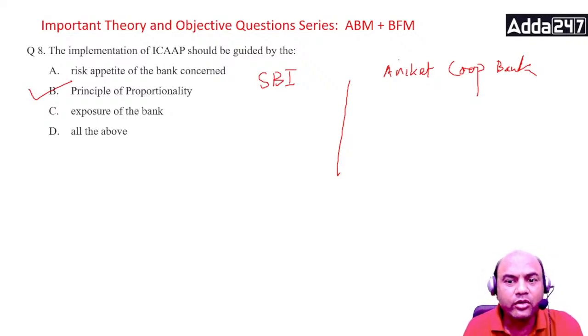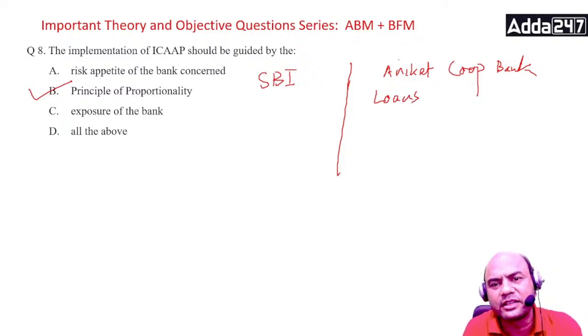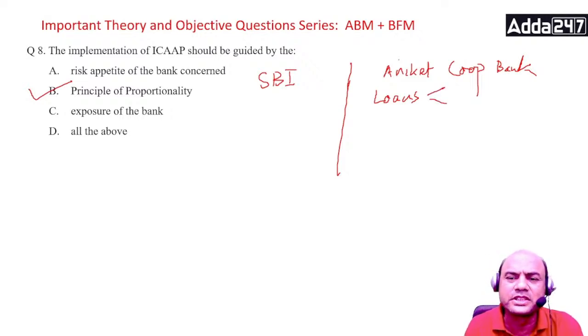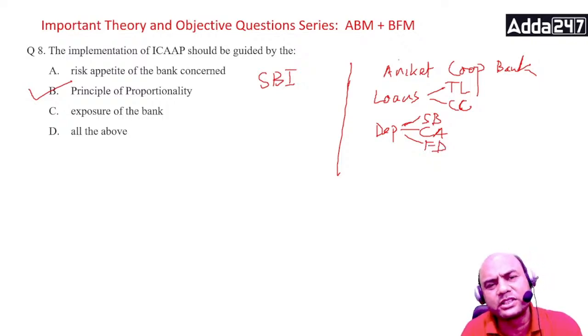What is the job of Aniket Cooperative Bank? Simple: loans, only term loan and CC, and deposits: saving, current and FD. Simple job.